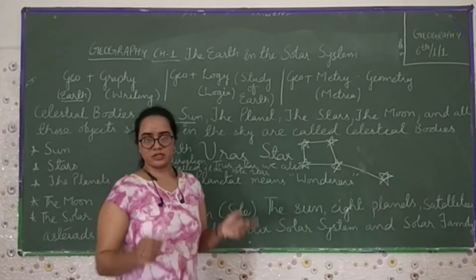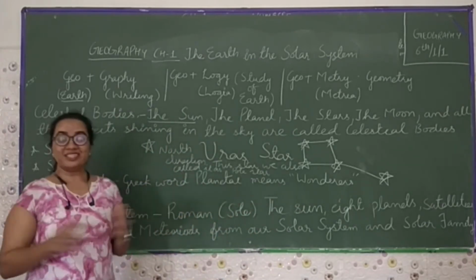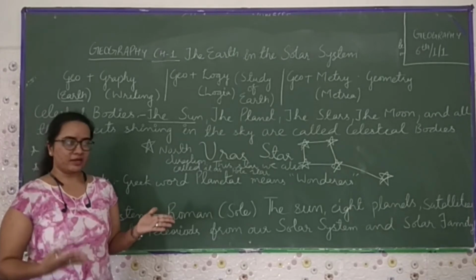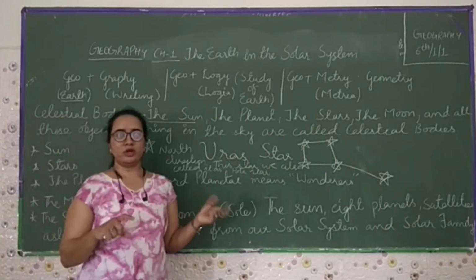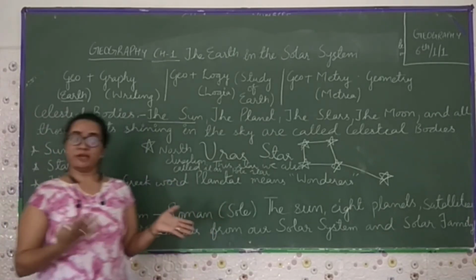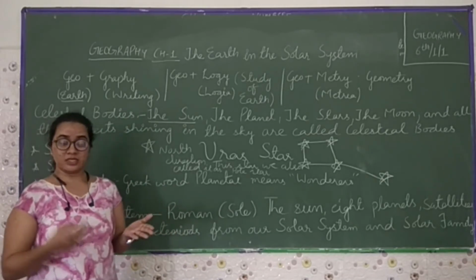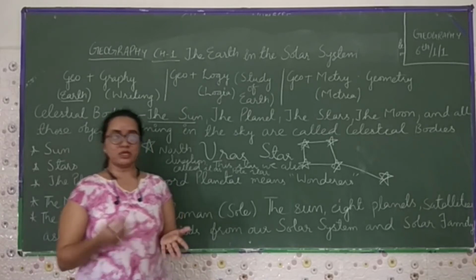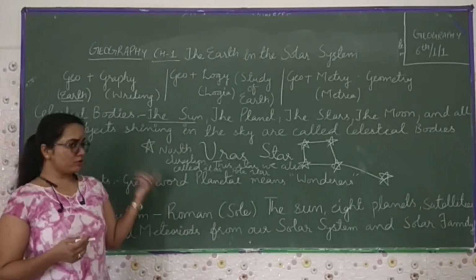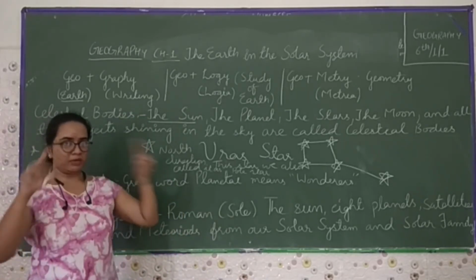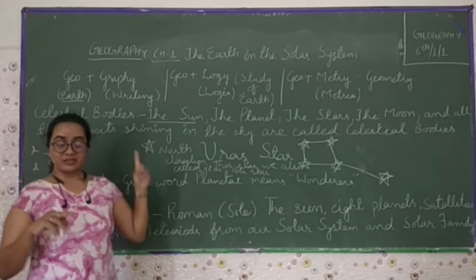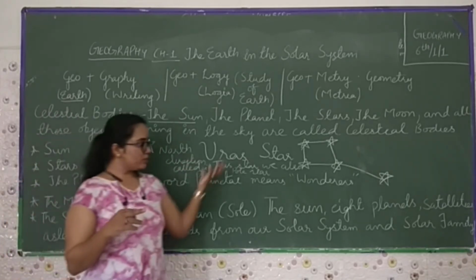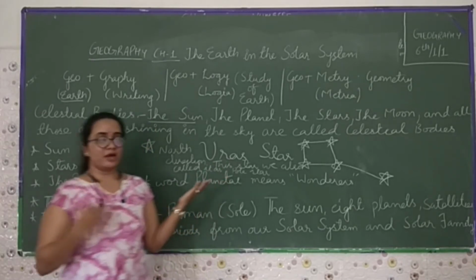In our solar system, the stars make different positions of zodiac signs. Zodiac sign in Hindi we used to call it as Rashi. There are different types of zodiac signs like Aries, Pisces, Virgo, Leo, Sagittarius, Scorpio, which make images in the sky, and by this we come to know what type of particular star it is.